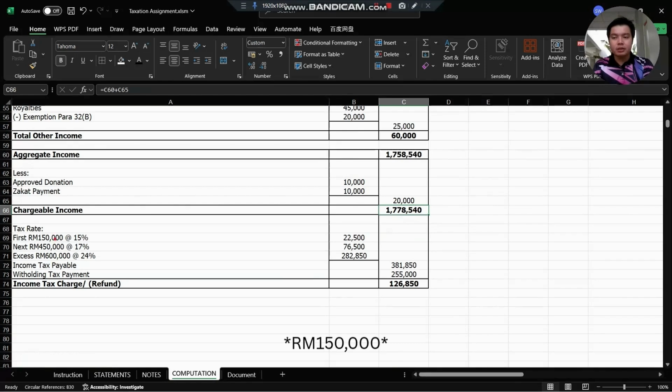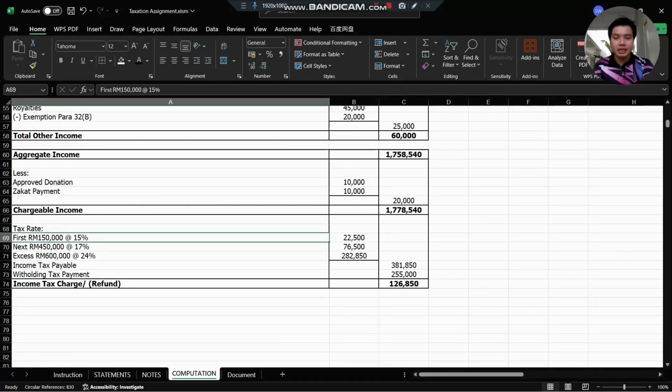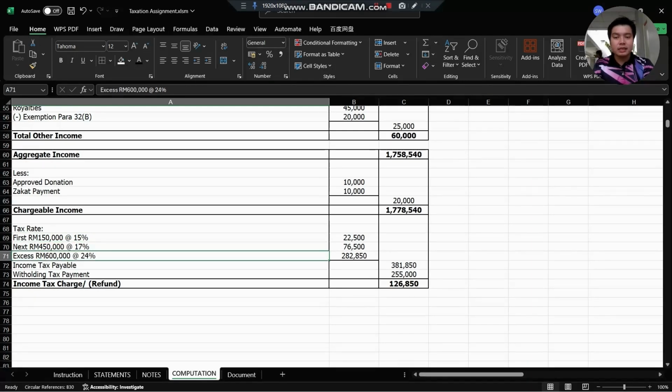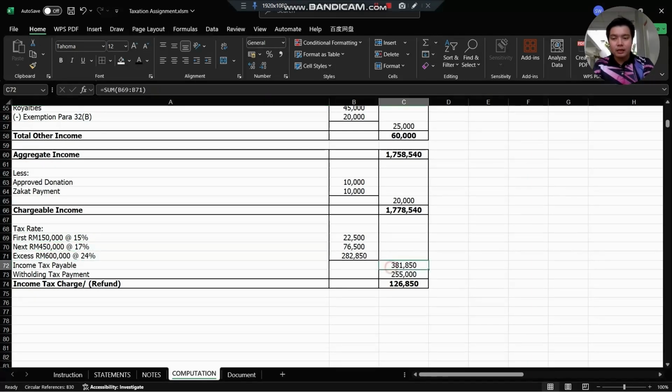For the tax rate, the first 130,000 is 5%, the next 450,000 is 7%, and the excess of 600,000 is 24%. Here is the total income tax payable. We need to compare it with the withholding tax payable, which is 255,000, and here is the 136,850. We need to pay extra. That's all for me. Thank you.